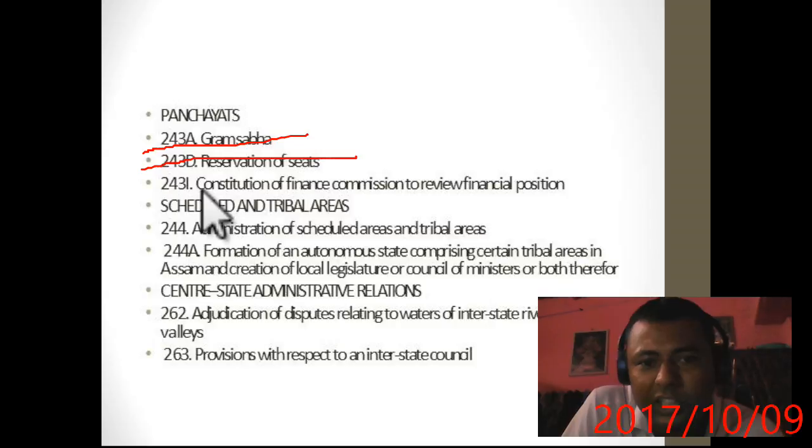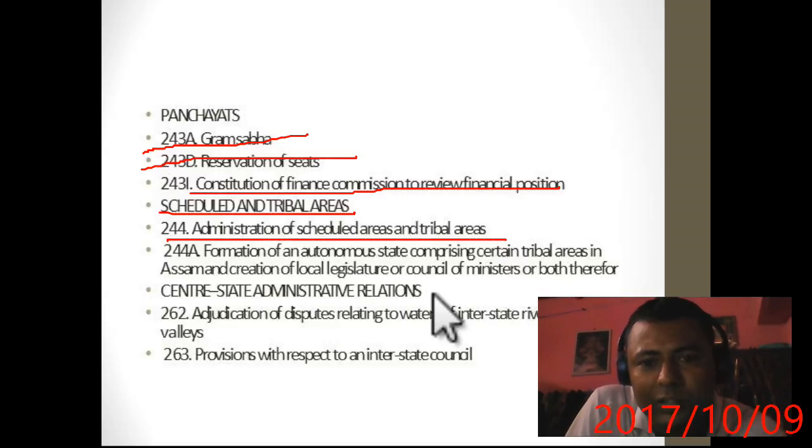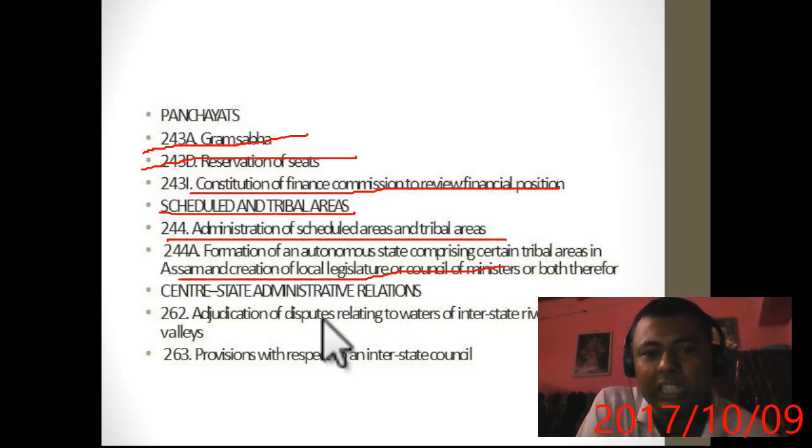243I, Constitution of Finance Commission to review financial position. Then move to schedule and tribal area. Okay, Article 244, administration of scheduled and tribal area. 244A, administration of autonomous region of certain, in special, given preference to Assam. Just remember this article. Now come to the center state administrative relation.